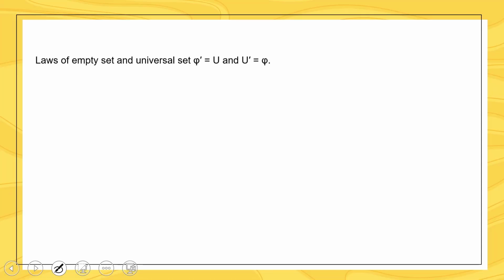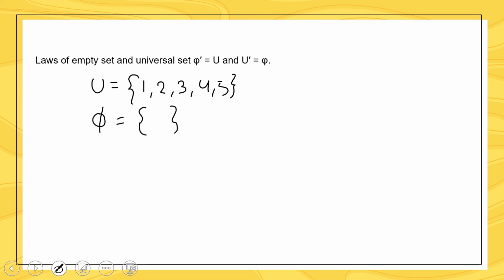Laws of empty set and universal set. We can say complement of null set equals universal set, and complement of universal set equals null set. Let U be a set which consists of elements 1, 2, 3, 4, 5 and let the other be a null set, because it doesn't have any elements.